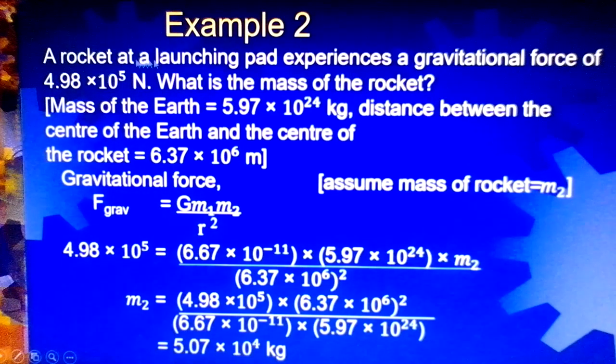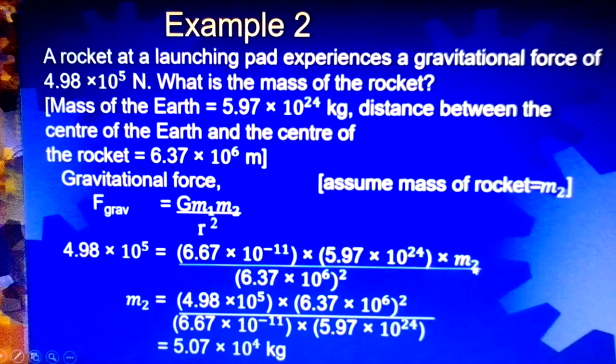Example 2: A rocket at a launching pad experiences a gravitational force of 4.98 times 10 to the power 5 Newton. What is the mass of the rocket? Okay, all the information is given. So we use the formula F equals G m1 m2 divided by r squared. Let's assume the mass of the rocket is m2. So we just substitute all the values. The value of F is given.